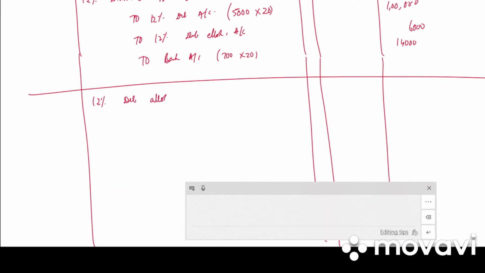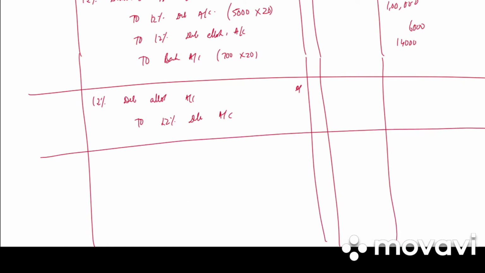Next we have allotment entry. 12% debenture allotment account debited to 12% debenture account. 5,000 into 20, 1 lakh debit, 1 lakh credit.